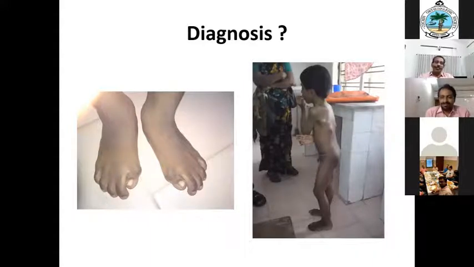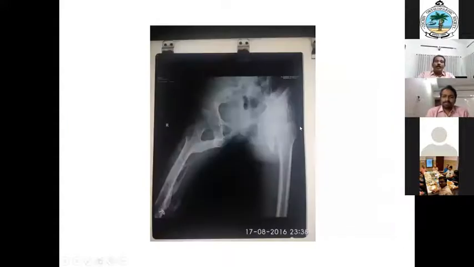So this is a case of myositis ossificans progressiva. This is the X-ray. I lost all the other X-rays. In this X-ray you can see there are bridging bones. So all these muscles are ossified. This ossification will be precipitated by any trauma, including a biopsy. So that will flare up the condition. And the clue is on the big toe.